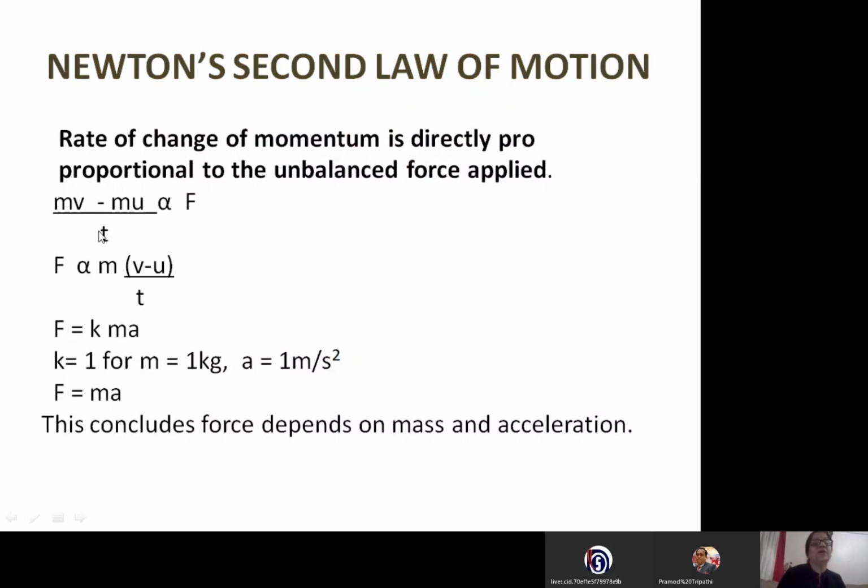Now the karate player hits the tiles very fast. Time is very less, in less than seconds. So time is less, that means (mv minus mu) by time will be more. So the rate of change of momentum will become more, so force will be more. Or I say change in momentum per unit time will be more, so that will increase the force on the tiles. So automatically it is easy for the karate player to break the pile of tiles, right?